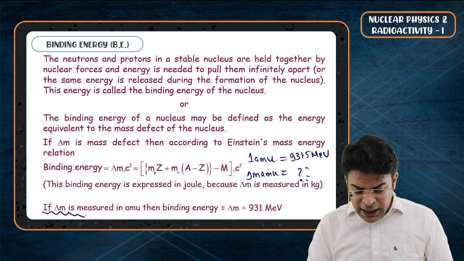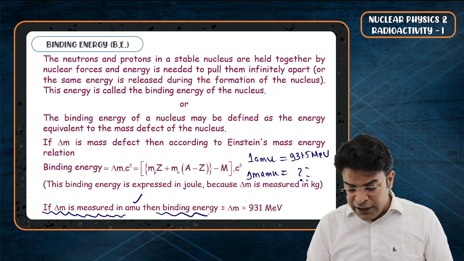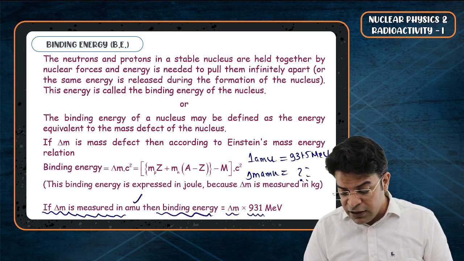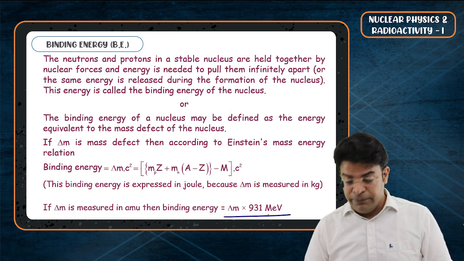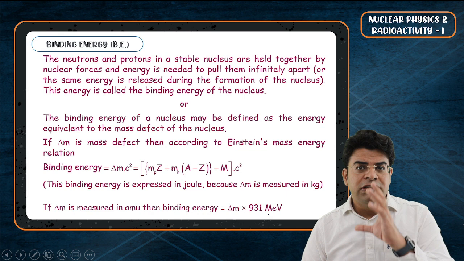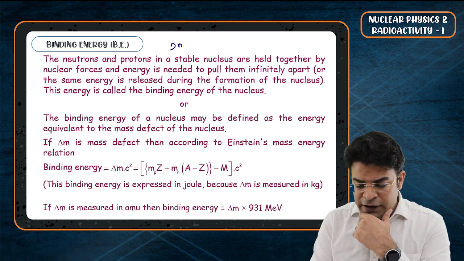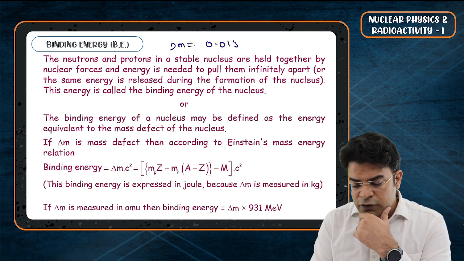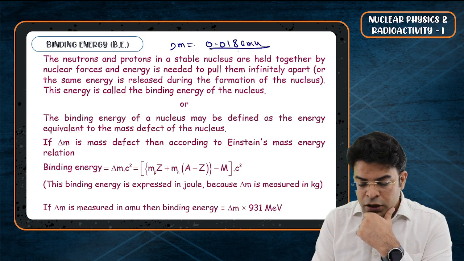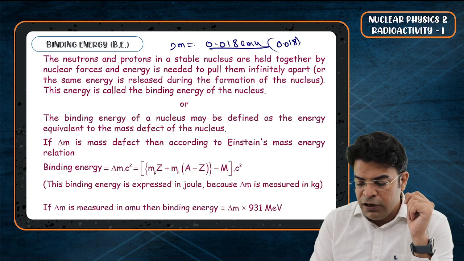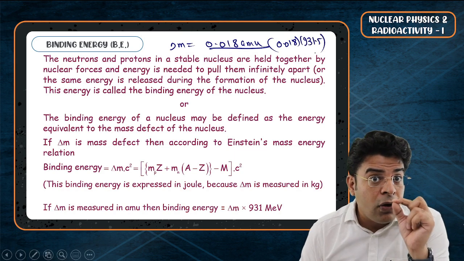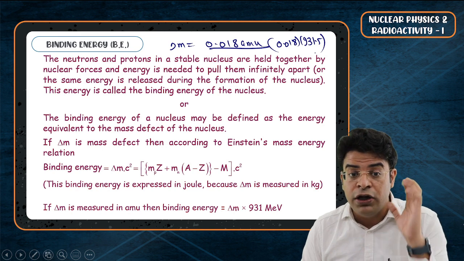So if delta M is measured in AMU, then the binding energy will be delta M into 931 mega electron volt. Keep this in mind. So if for a certain question you find that the mass defect is 0.018 AMU, then the binding energy will be nothing but 0.018 multiplied by 931.5 mega electron volt. Be very cautious about the units.